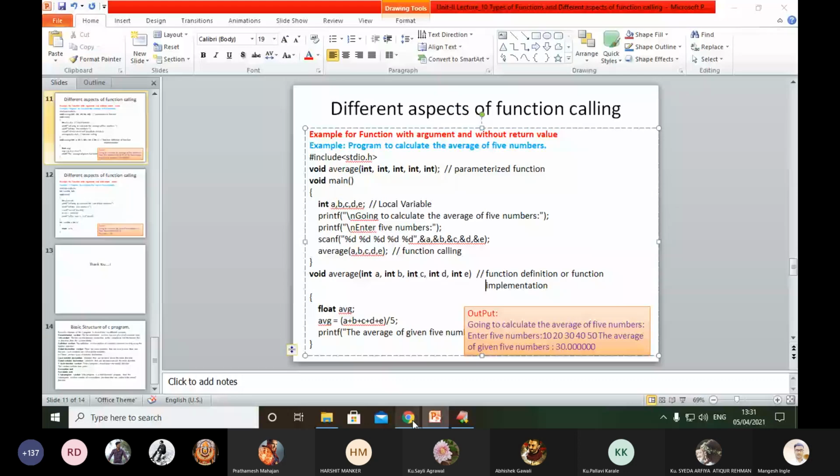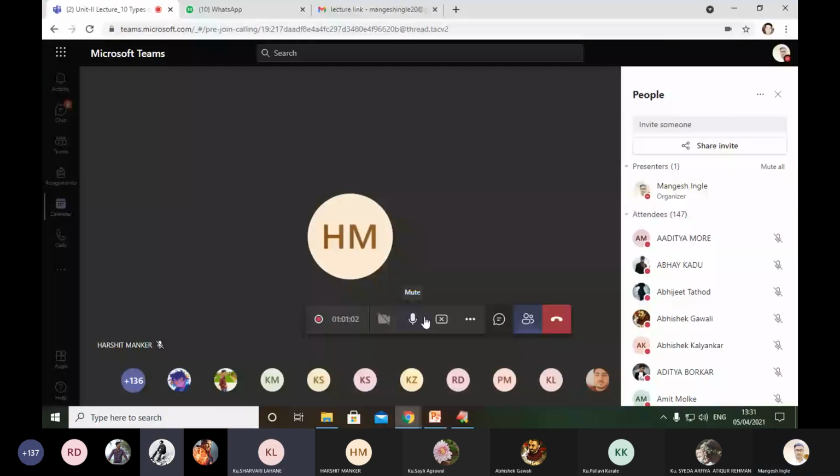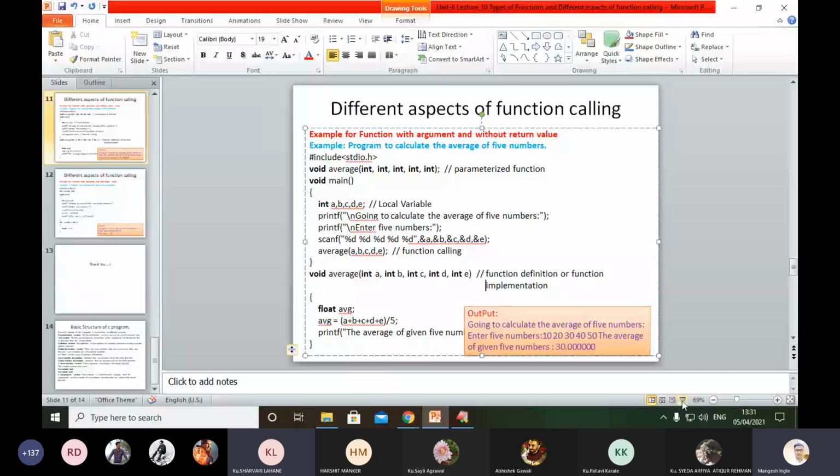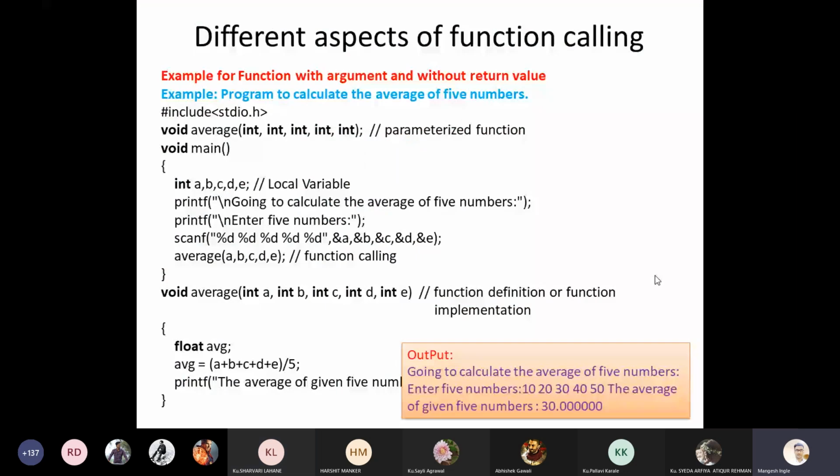So here we are going to calculate the average of 5 numbers or 5 subjects. We know that we need 5 variables to store those 5 numbers. For that we have used 5 parameters: void average, integer, integer, integer, integer, integer.